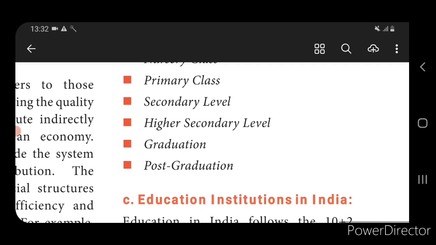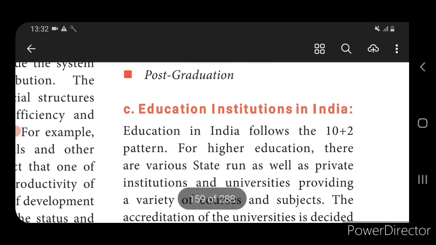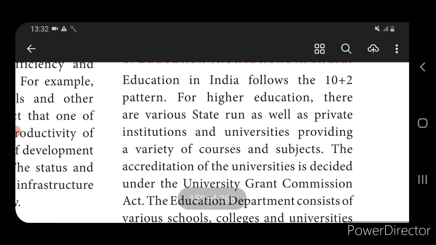Then we come to know about educational institutes in India. The system followed in India is 10 plus 2, the 11th and 12th pattern, and higher education is based on universities, that is, the university level. We have private universities as well. The state runs them as well as private institutions, and universities provide a variety of courses and subjects.